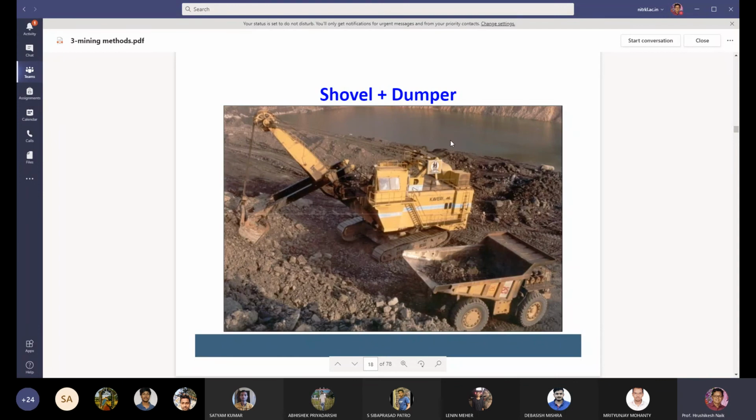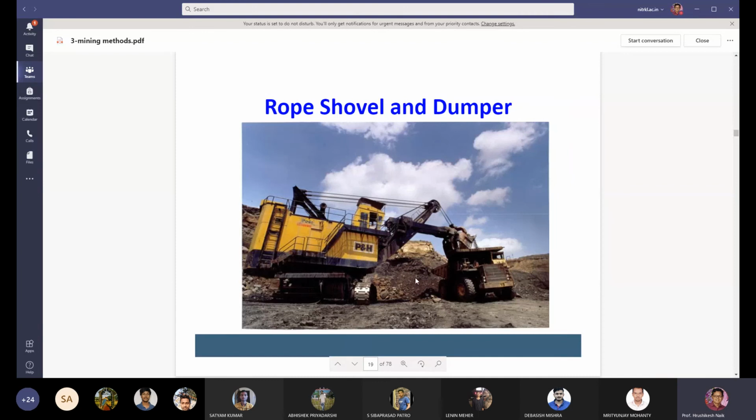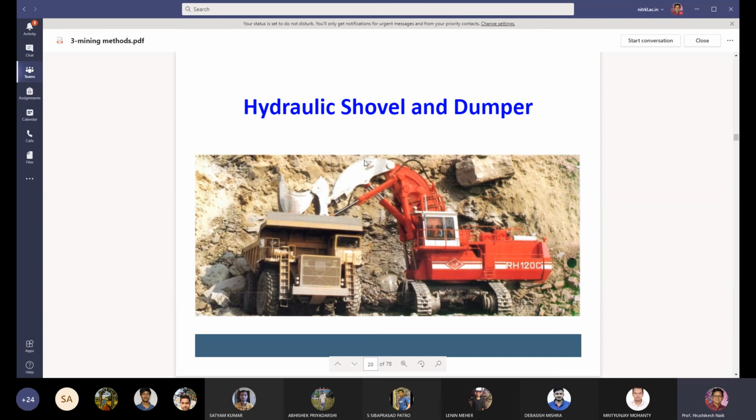This is the shovel dumper mining. This is the dumper. This is the shovel. This is the rope shovel. Rope shovel is loading the material to the dumpers. Rope shovel and dumper combination. And this is the hydraulic shovel loading to the dumper.